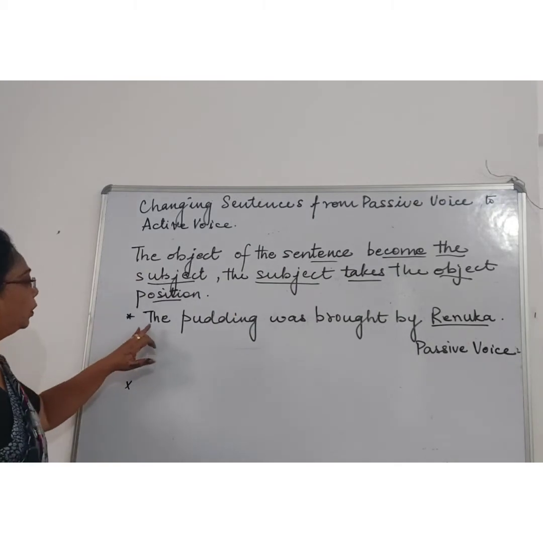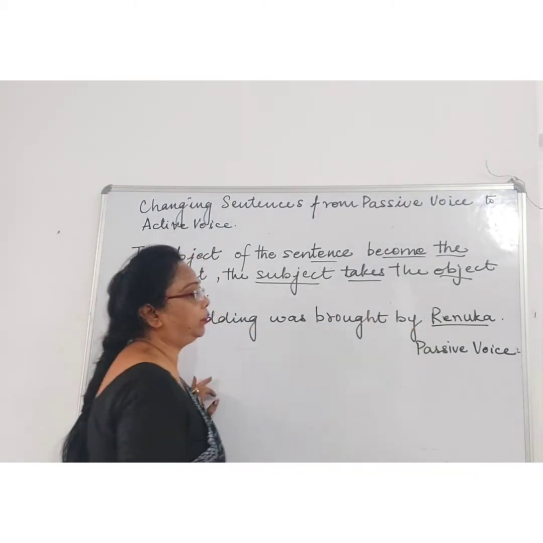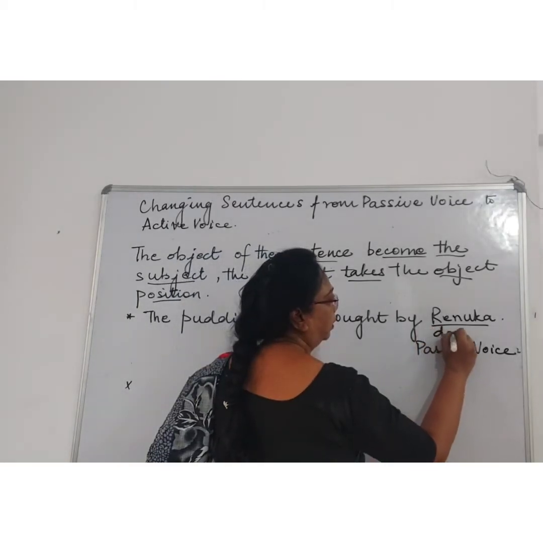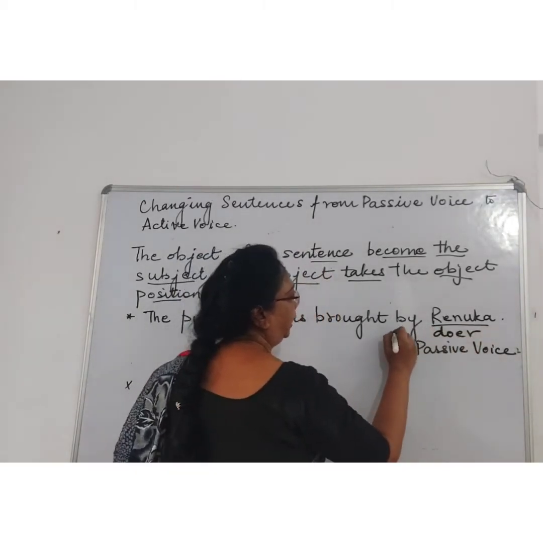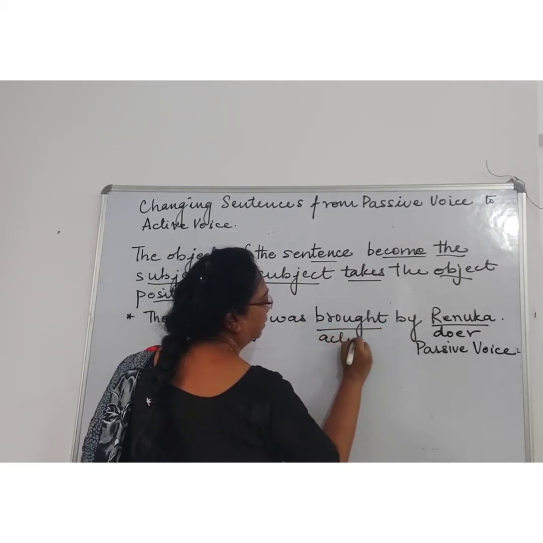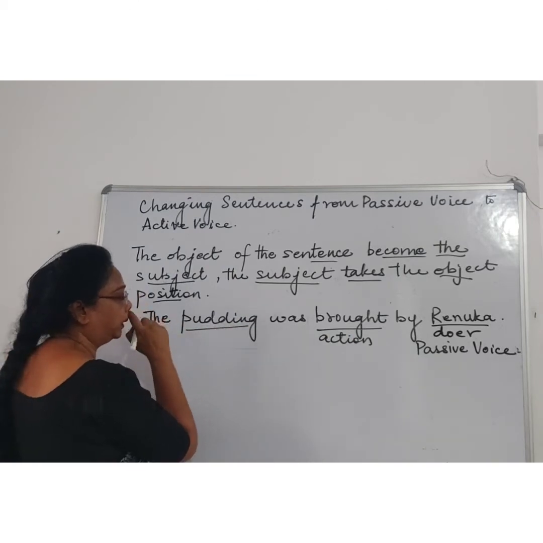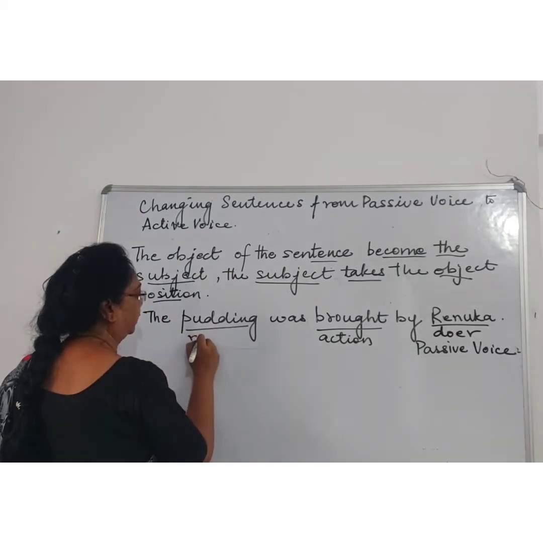Right. So, the pudding was brought by Renuka. Now, Renuka is a doer. By, and this one, brought, is an action. And pudding is what? A receiver.